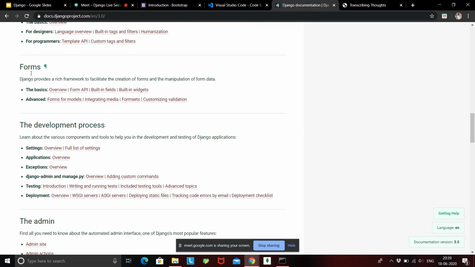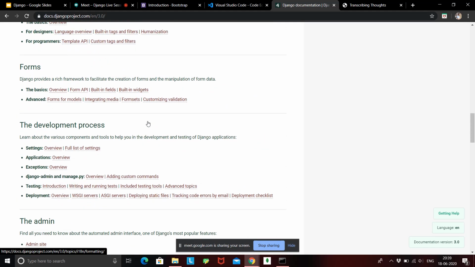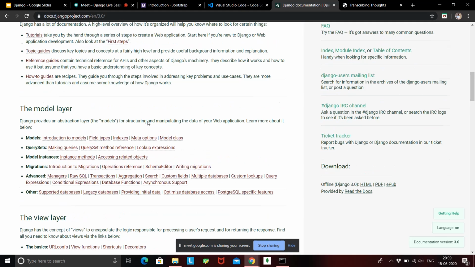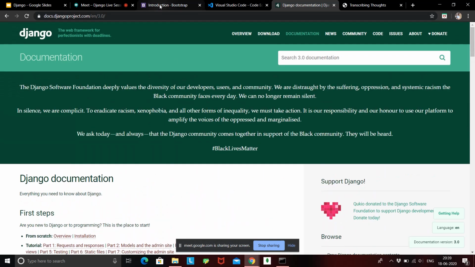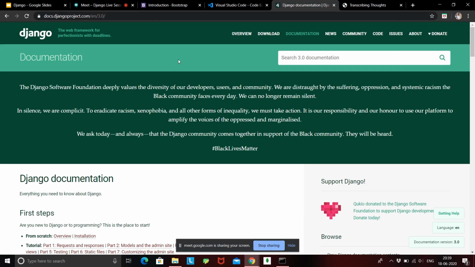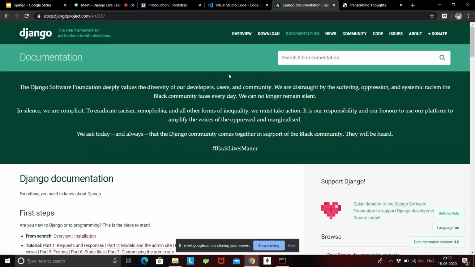If you want to create a form, you can just visit the form page, admin, security. So basically Django provides all the documentation, so you can just read it and follow the steps one by one. That we'll also be doing in this course. So we'll be visiting the Bootstrap website and Django website a lot. So I just thought I'd introduce this to you, so it will be much more familiar.